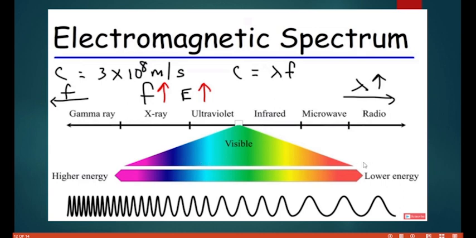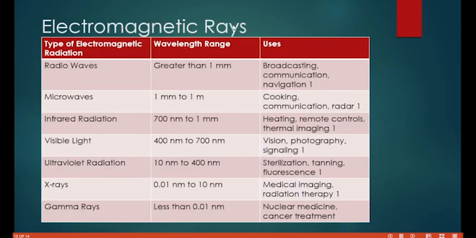So just as this has written, the higher energy is with gamma ray. Gamma ray can penetrate lead. It is a very, very strong type of ray, because it has the highest frequency and the highest energy. So that's about the electromagnetic spectrum. Don't forget, I told you that gamma ray has the lowest what? Wavelength, but the highest frequency and the highest energy. Frequency is proportional to the energy. The higher the frequency, the higher the energy.